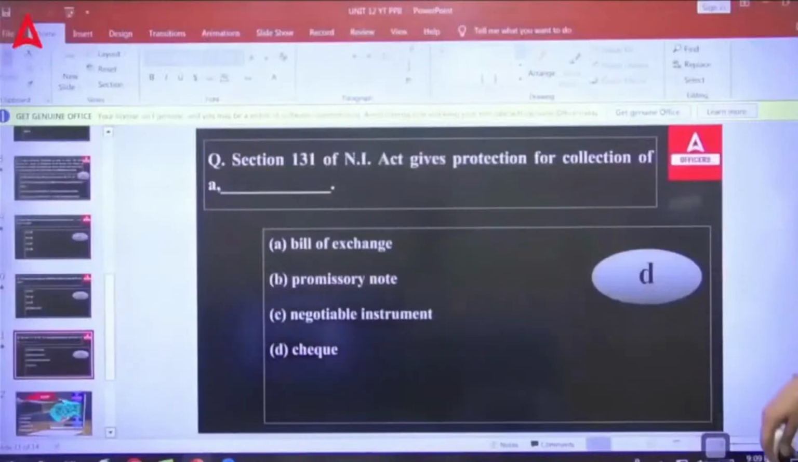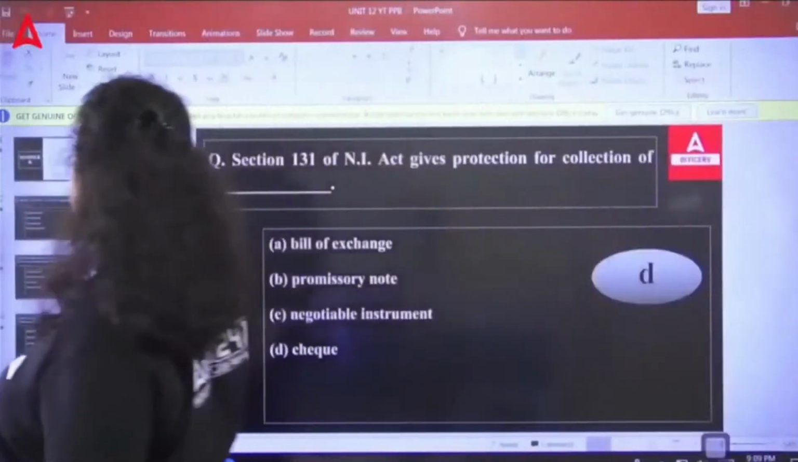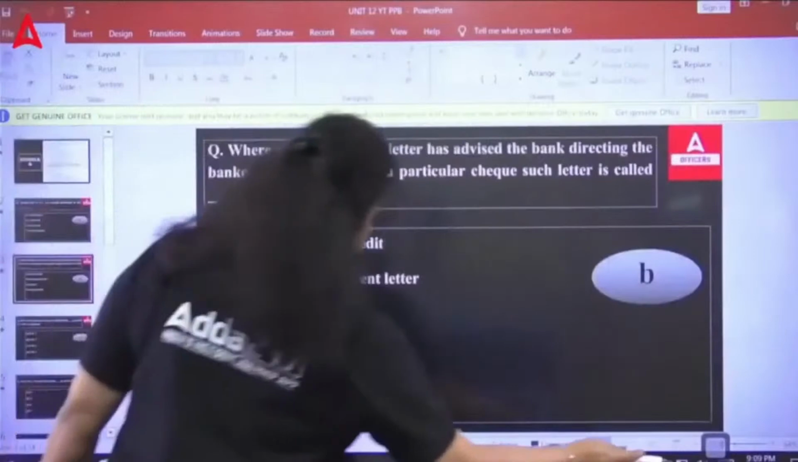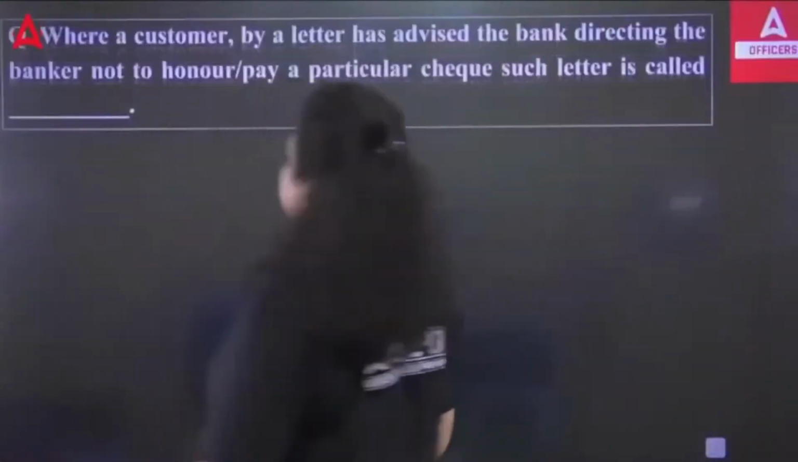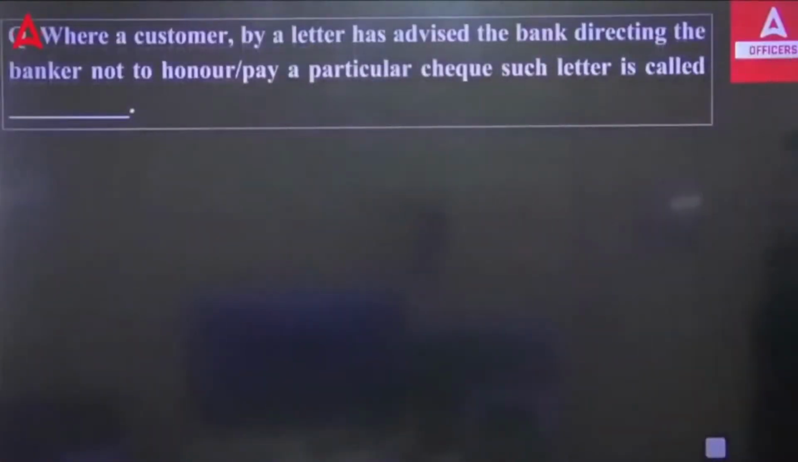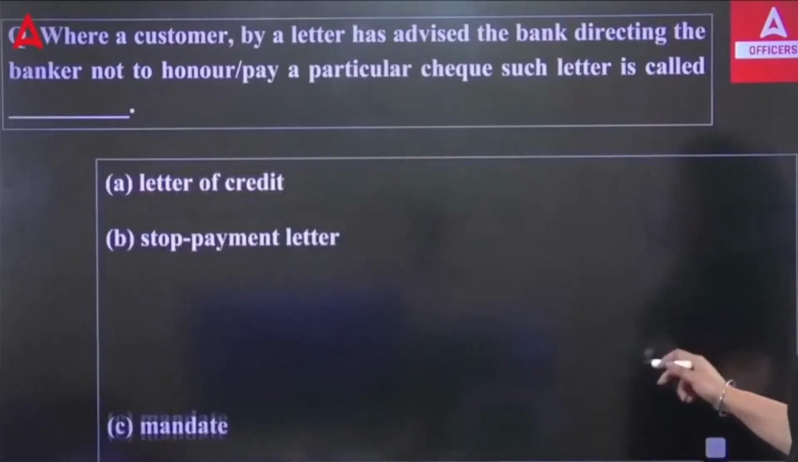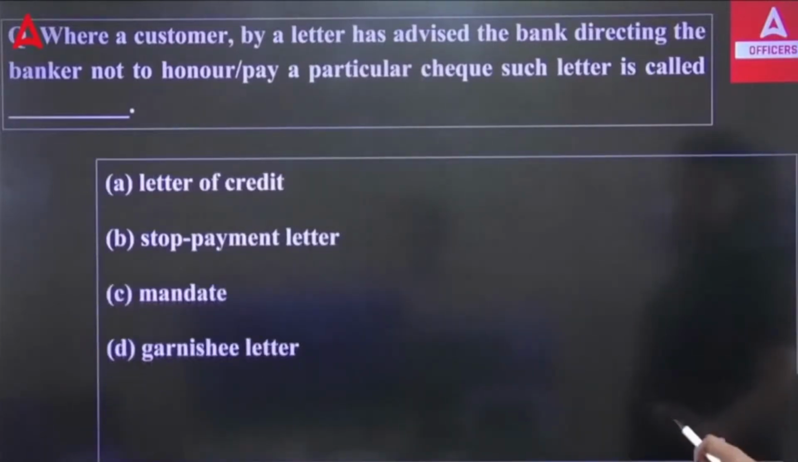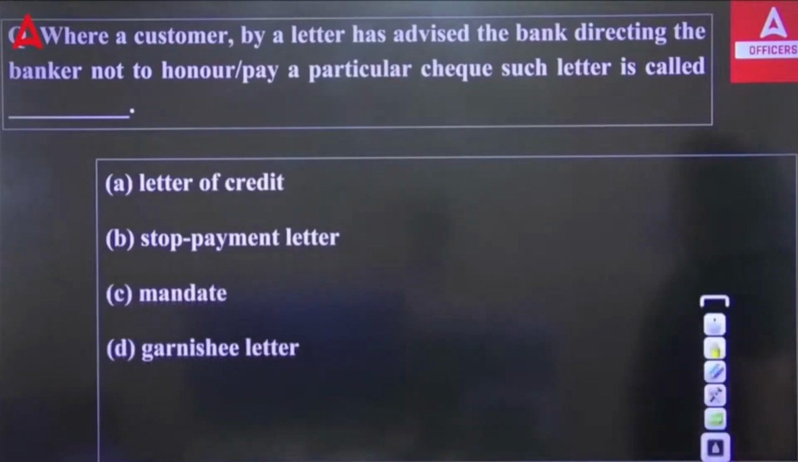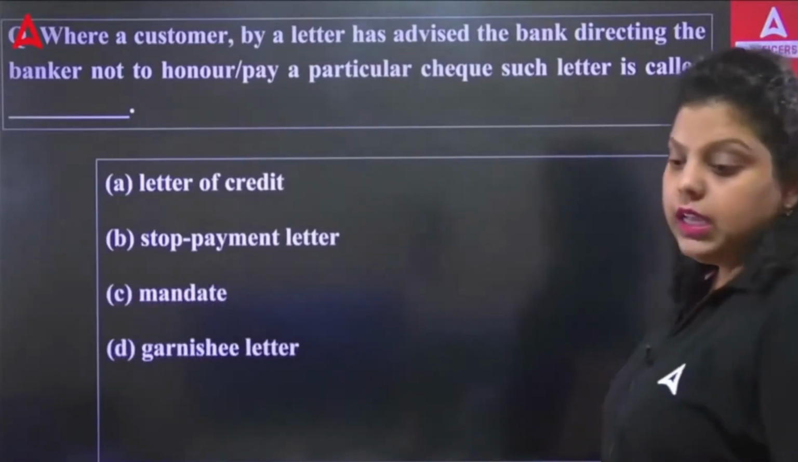Now, let's move forward to the next question. It talks about a case where a customer, by a letter, has advised the bank directing the banker not to honor or pay a particular check. Such a letter is called dash: letter of credit, stop payment letter, mandate, or garnish letter. Which of the following is correct? A, B, C, or D?